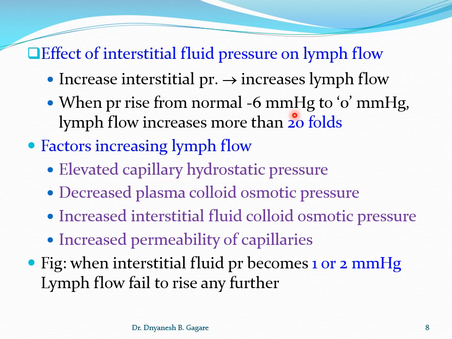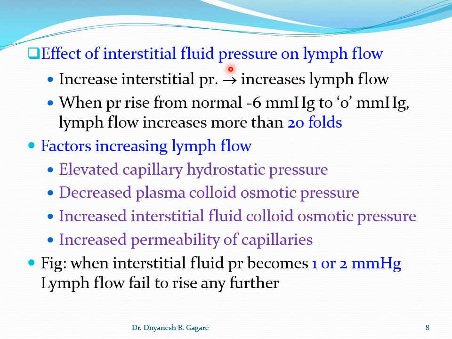When it increases toward the positive side, up to 0 millimeters of mercury, lymph flow increases more than 20 folds.